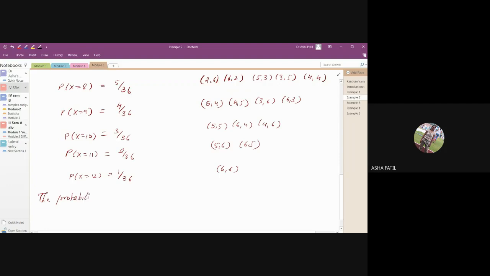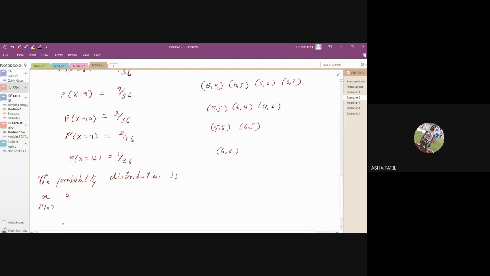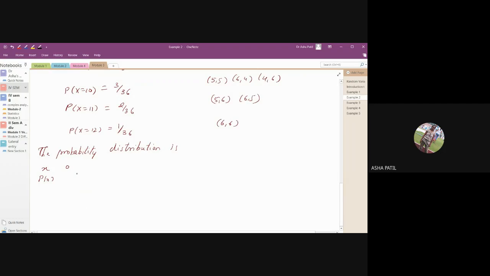The probability distribution: x and p of x. Sorry, x is not 0, it begins with 2. X is 2, probability is 1 by 36. For 3, it is 2 by 36. For 4, 3 by 36. For 5, 4 by 36.